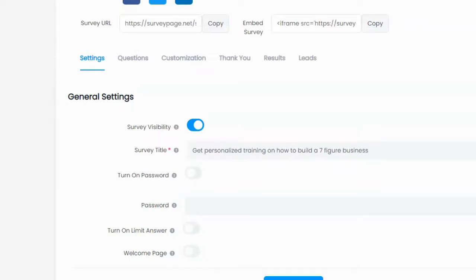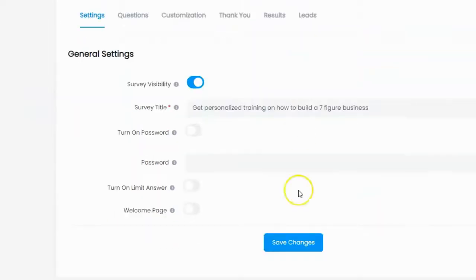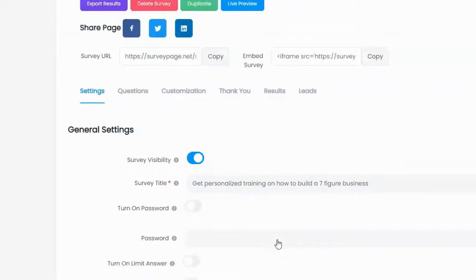Another thing that I noticed that I don't like about this at all is that when you click on Save Changes, so you can see it's actually in tabs here. So there's settings, questions, customization, thank you, results, leads, all that good stuff. Each one is a tab. There's different features inside of each tab. That's cool that they broke it up. But when you click on Save Changes, it doesn't automatically advance you to the next section.